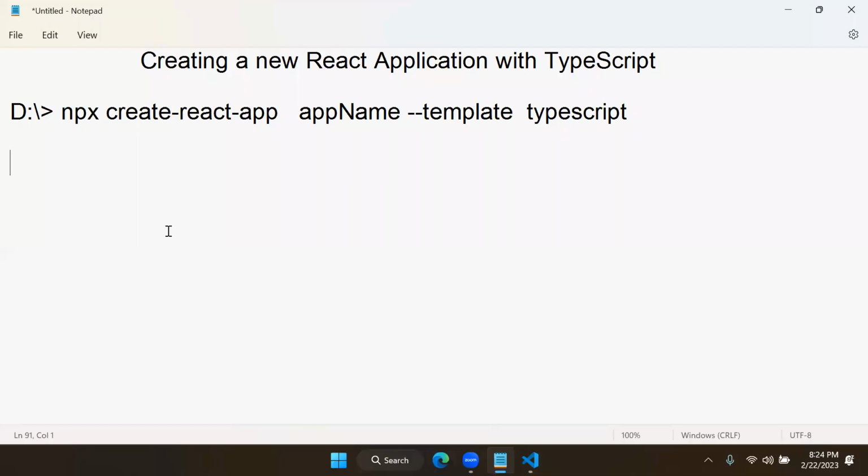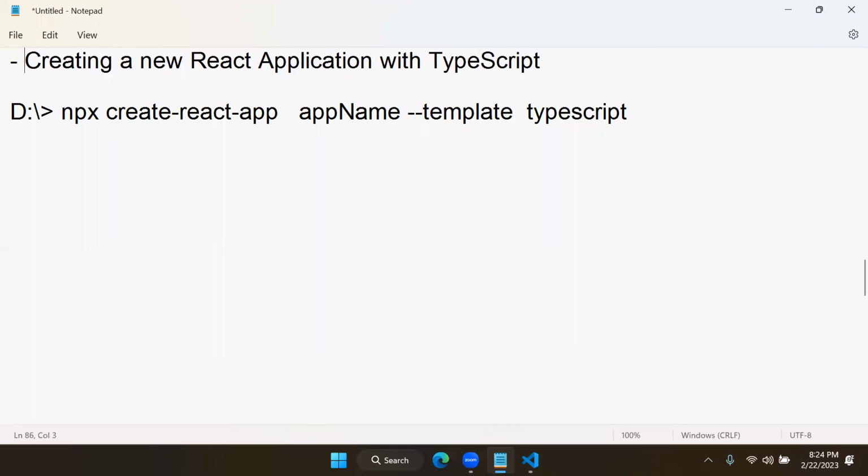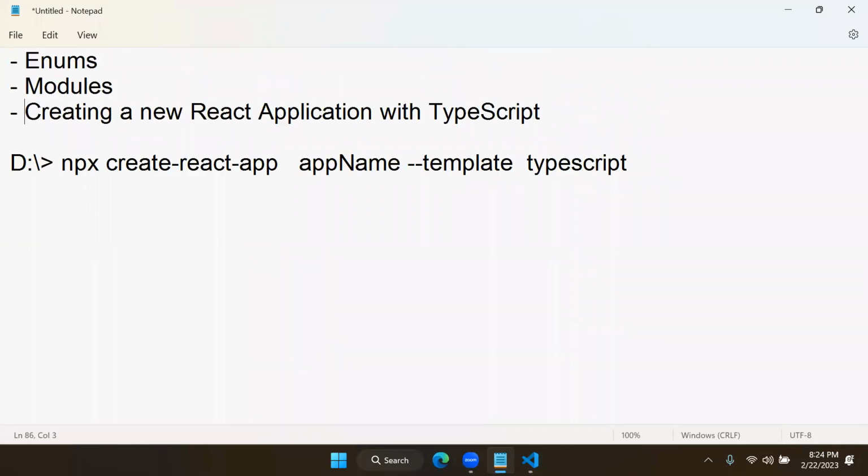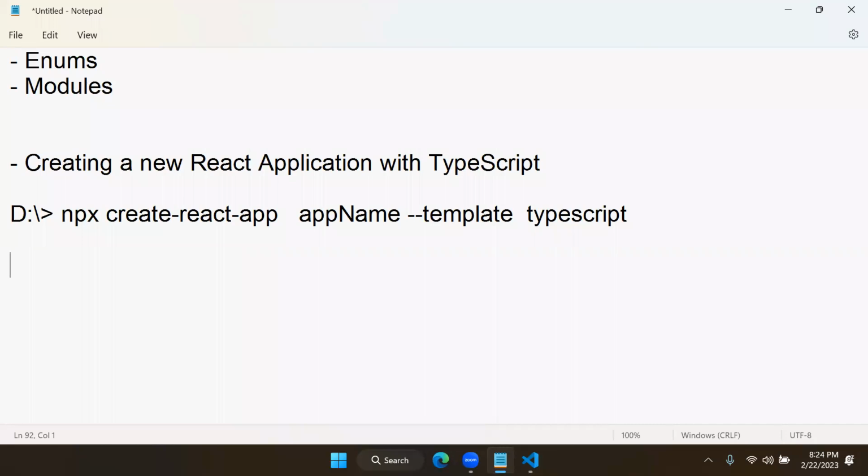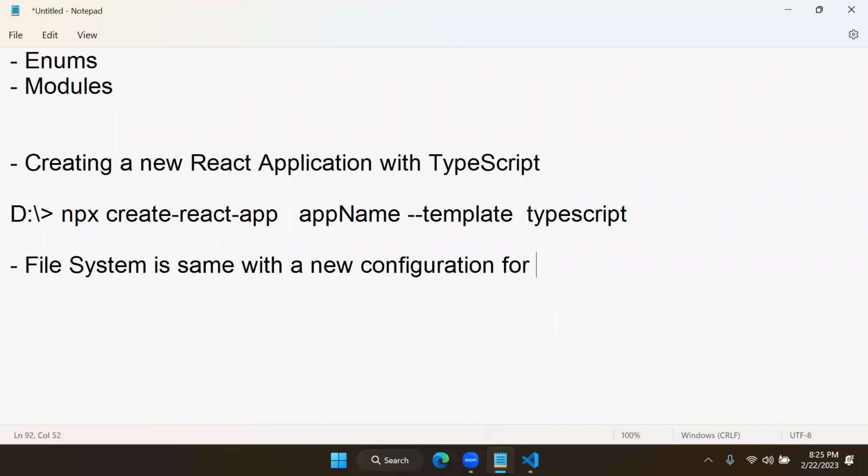So the file system is the same when creating a new React application with TypeScript, with a new configuration file, tsconfig.json.